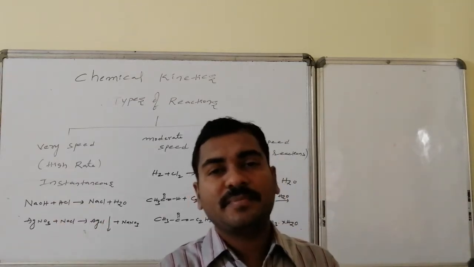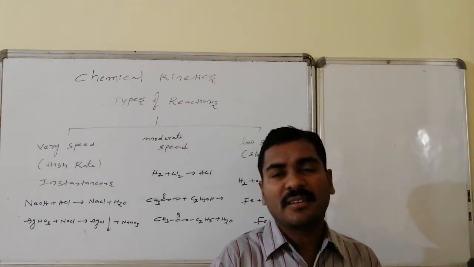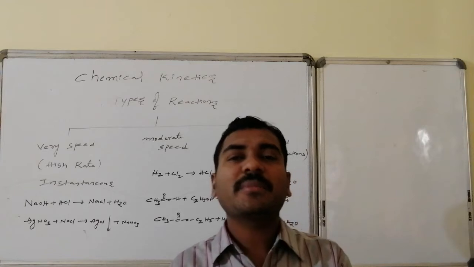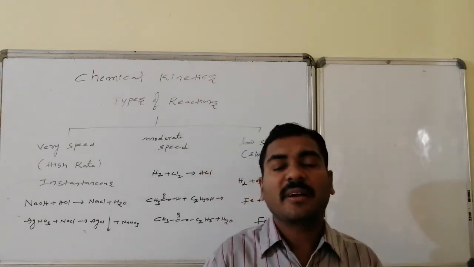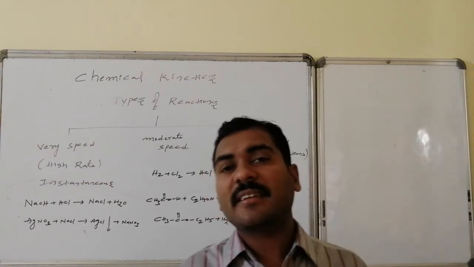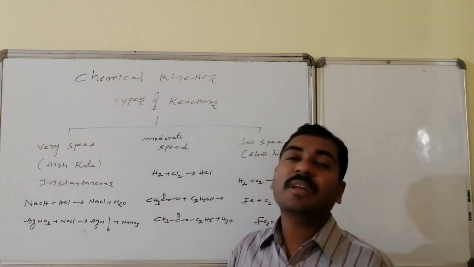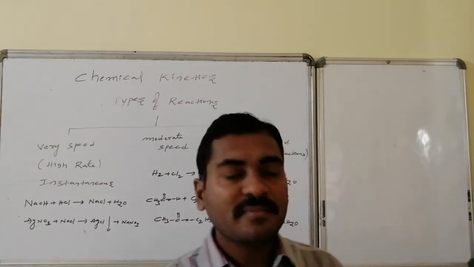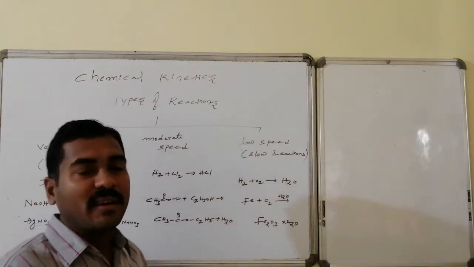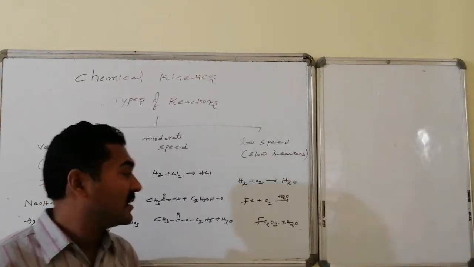In between them, not within seconds, not within years, not within days, there are reactions that need a minimum amount of time for completion, and those are said to be moderate speed reactions. Let us see here hydrogen and chlorine combine and lead to the formation of HCl.